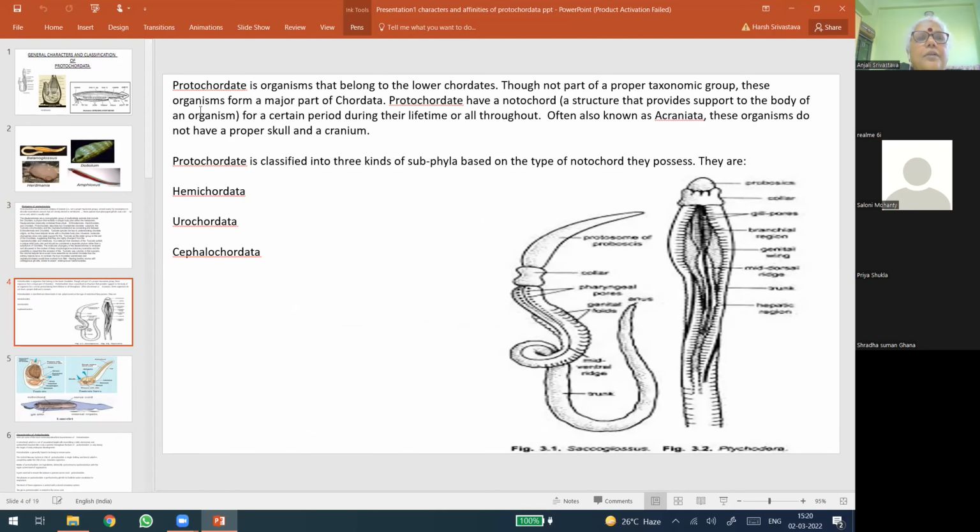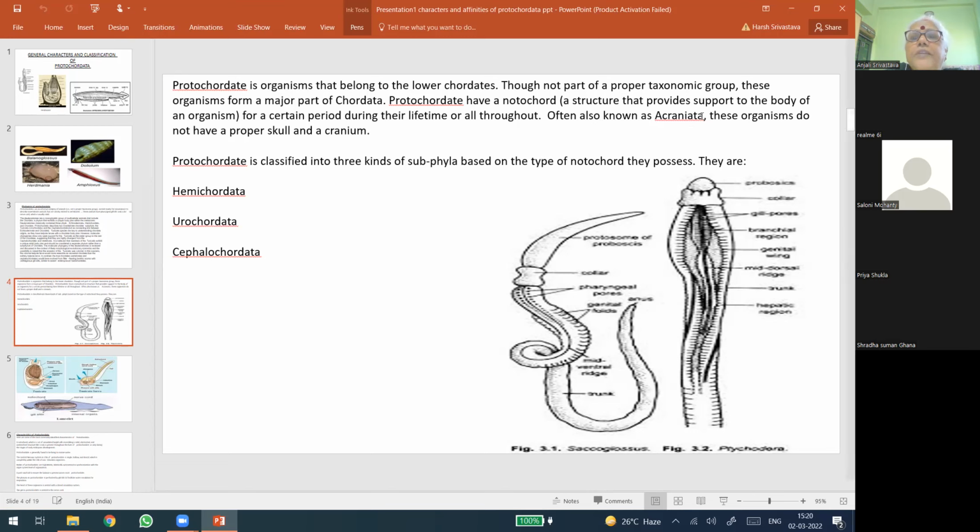Now, in short, if we look at Protochordata, we can say in conclusion that a Protochordate is an organism that belongs to the lower chordates. Though not part of a proper taxonomic group, these organisms form a major part of Chordata. They have a notochord, a structure that provides support to the organism for a certain period during their lifetime or all throughout. In some it is present at a certain period, in others it is present in the whole lifetime.